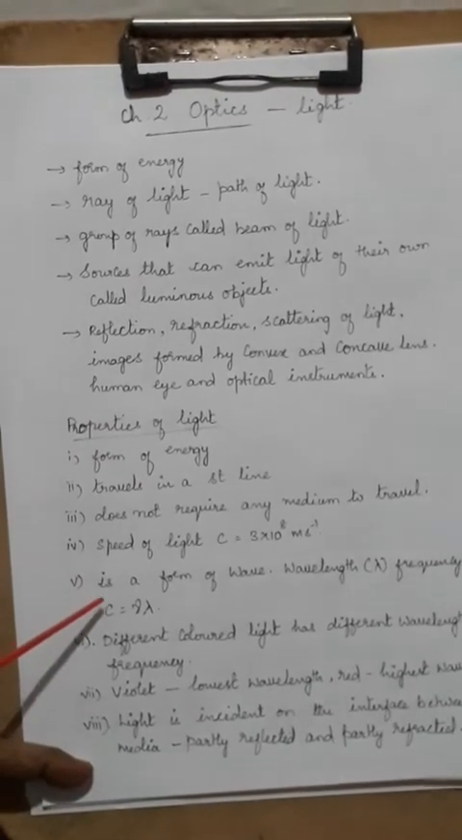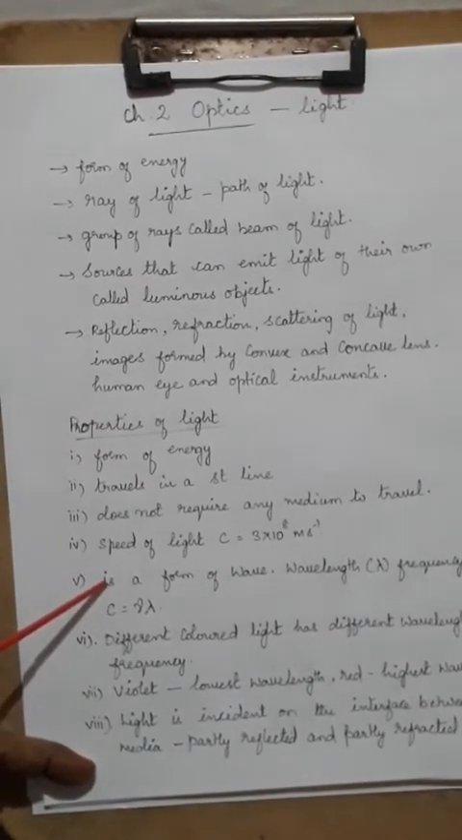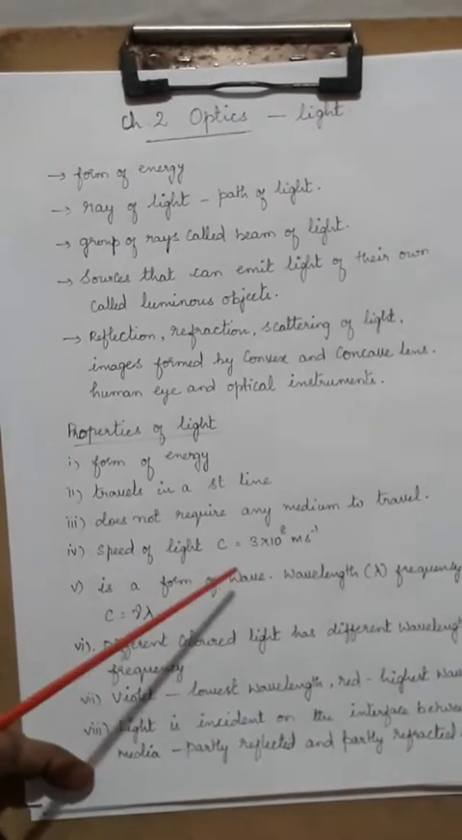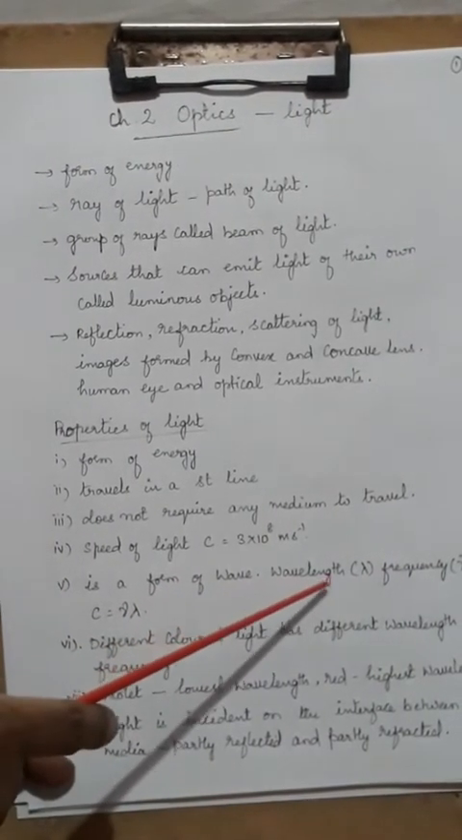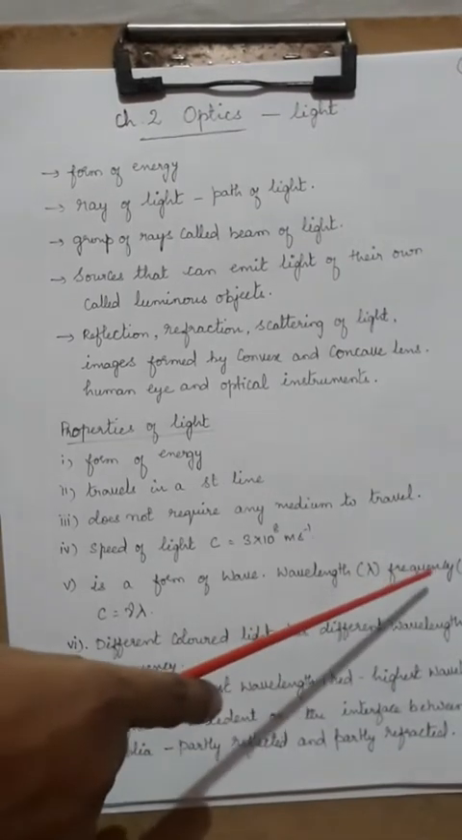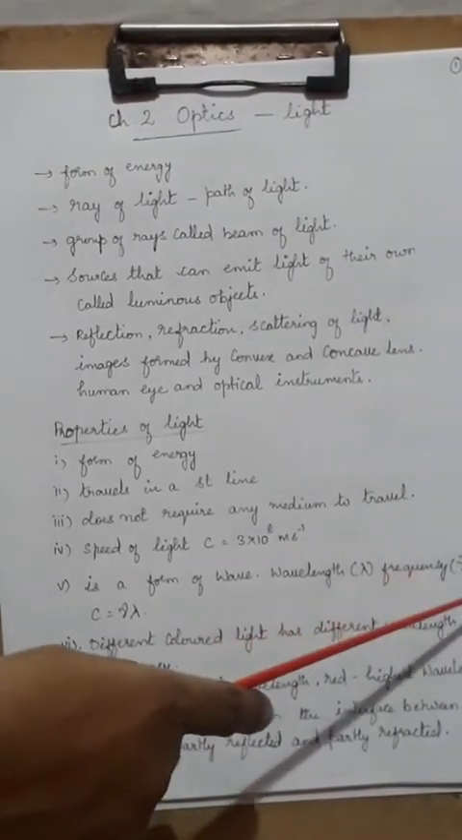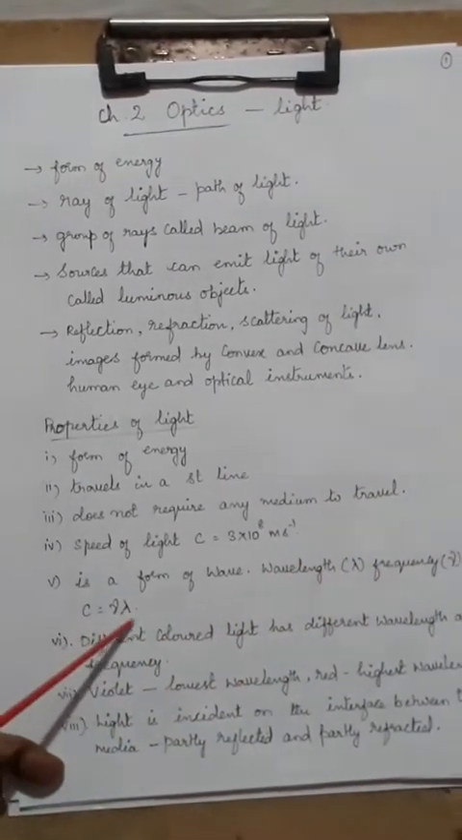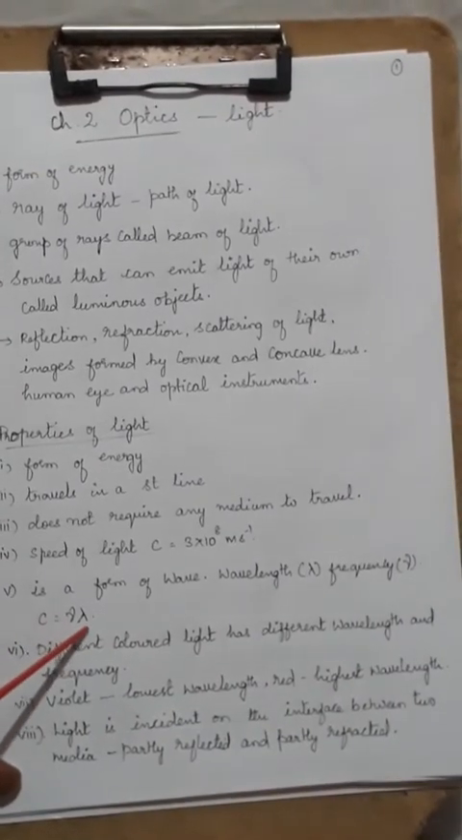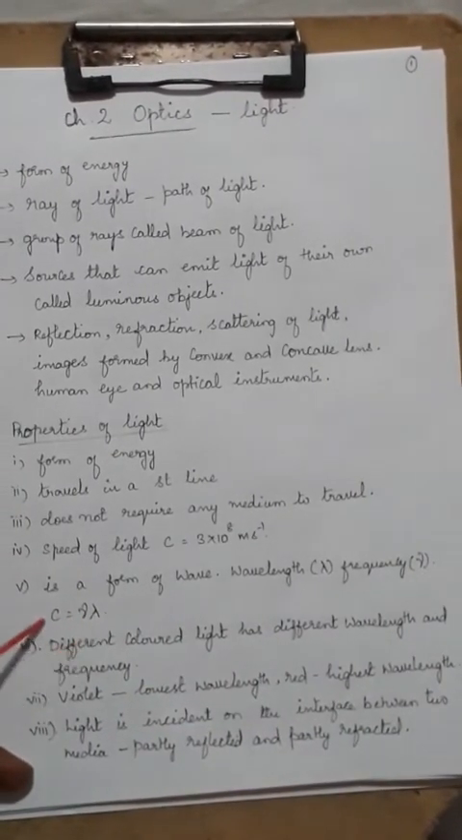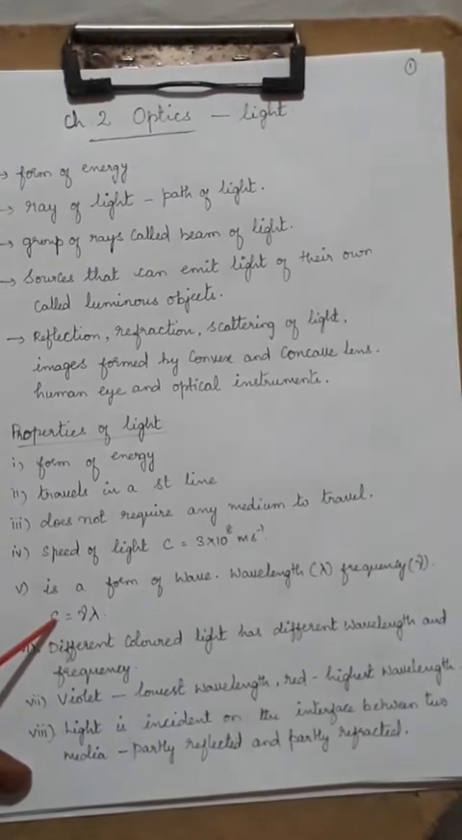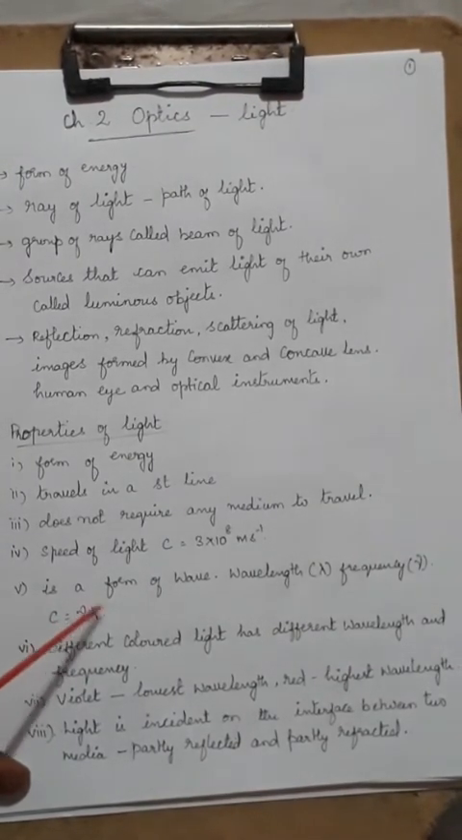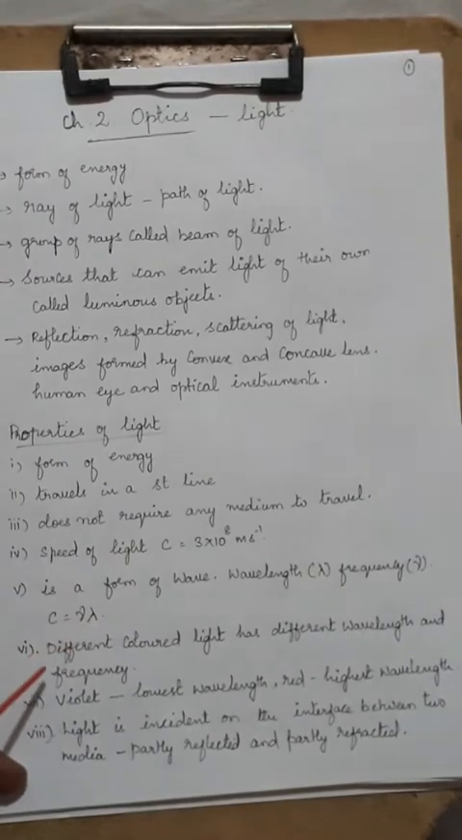Then it is said that it's a form of wave. So when it is a kind of wave, it should possess a wavelength lambda, and also a frequency nu. So speed of light is equal to nu into lambda. This is the equation given for it, where c is nothing but the speed of light. Speed of light is equal to its frequency into lambda.